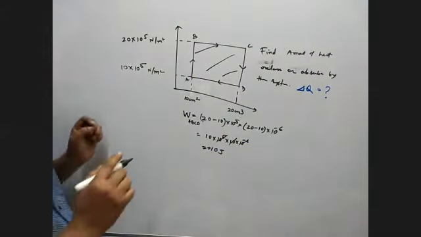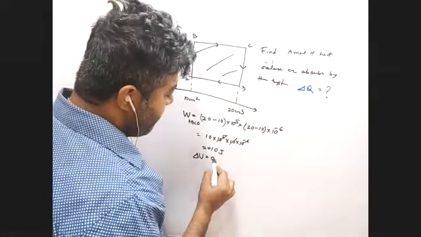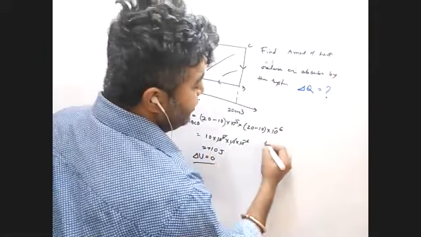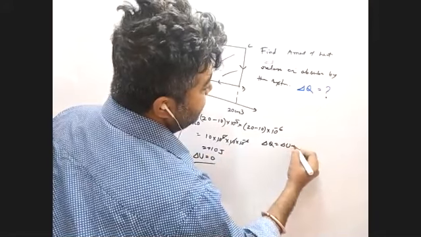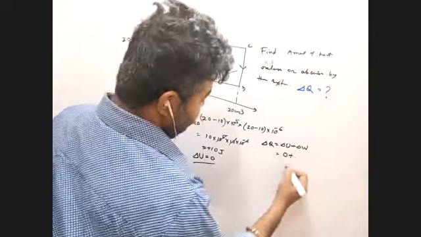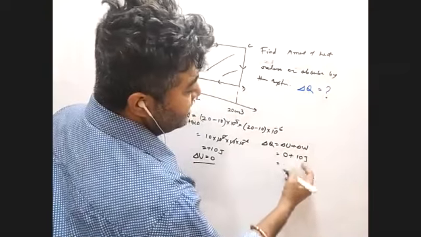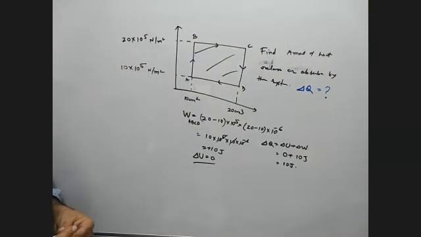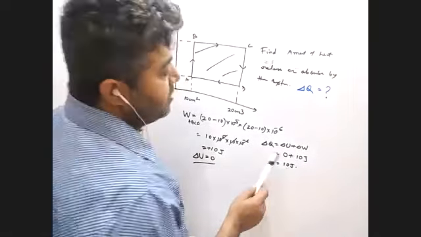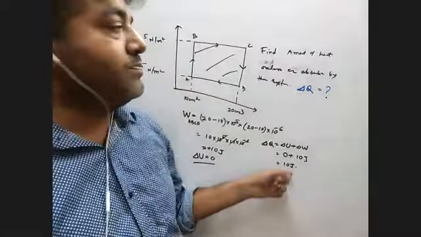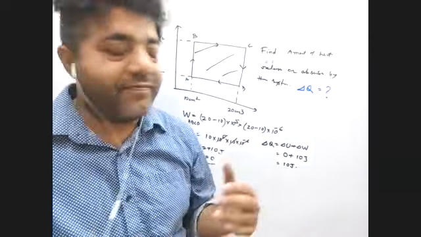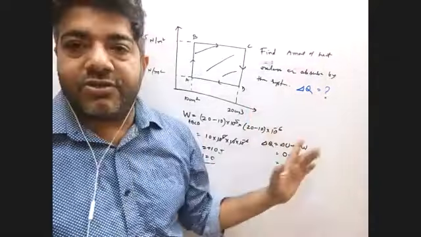Now, as it is a cyclic process, del U is 0. So as del U is 0, from the first law of thermodynamics, del Q is del U plus del W. So del U is 0, del W is 10 joule, so del Q is also 10 joule. Is it clear? As del Q is 10 joule, what do you mean by that? Del Q is positive, so heat is absorbed. And if del Q is negative, then heat is released. So you understand how you correlate them?